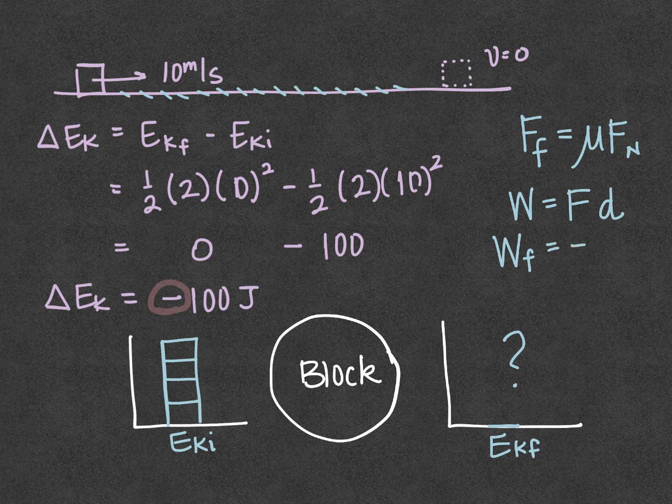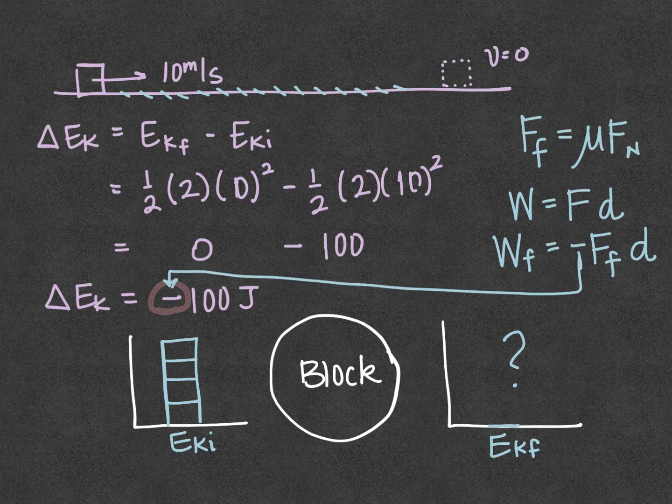So it would be negative, because friction acts in the opposite direction, times the distance. And so this negative right here connects to this negative there. So this work done by the force of friction removes energy from my system.